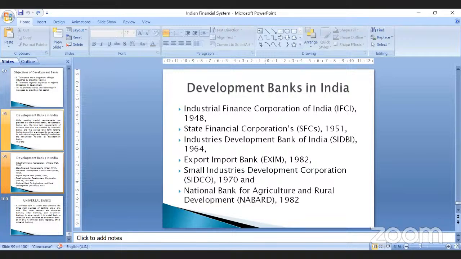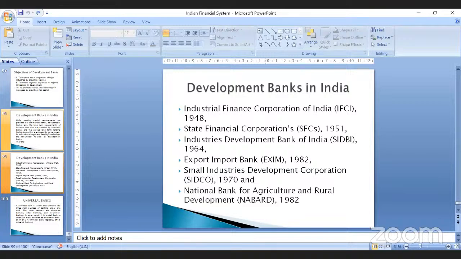See, over the decades, these developmental banks have lost their prominence because of changing policies, like LPG: liberalization, privatization and globalization. Today we have foreign players, private players, regional rural banks, and commercial banks, which are spreading their wings and spreading the availability of their products and services to a larger extent. That's the reason these banks are losing their importance.